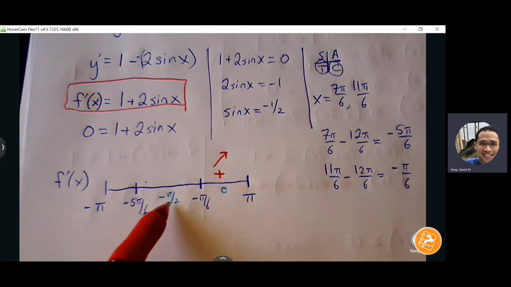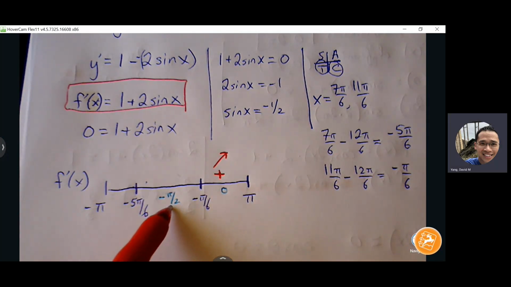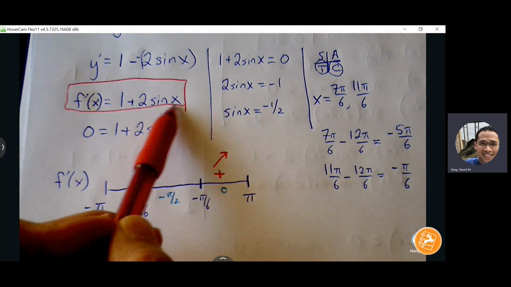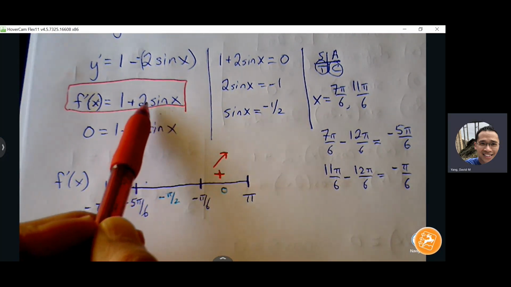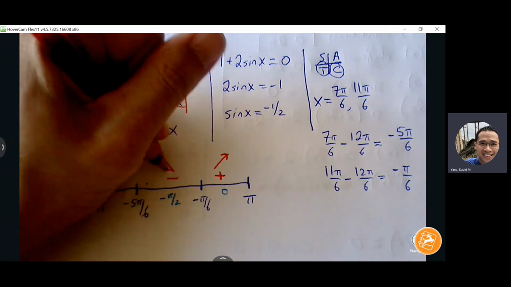Another way of saying negative pi over 2 that's more familiar to us is what? 3 pi over 2, right? That feels more familiar to us. If I add 2 pi to this, that's the same thing as 3 pi over 2. So let's think about this. What's sine of 3 pi over 2? Negative 1. Negative 1 times 2 is negative 2. Negative 2 plus 1 is negative. Okay, so that confirms that we're getting that negative slope.